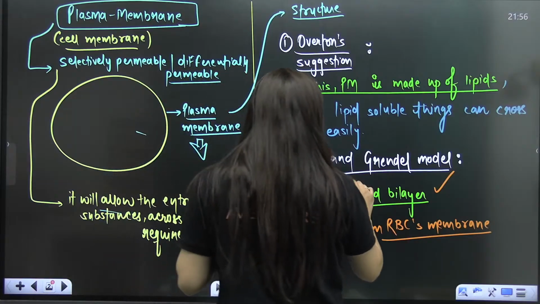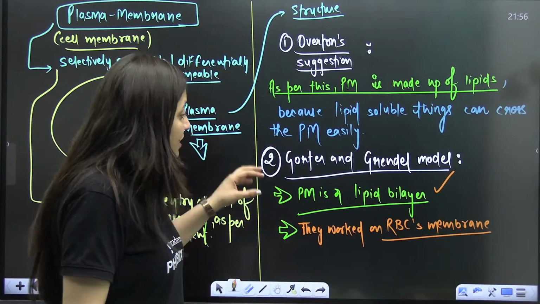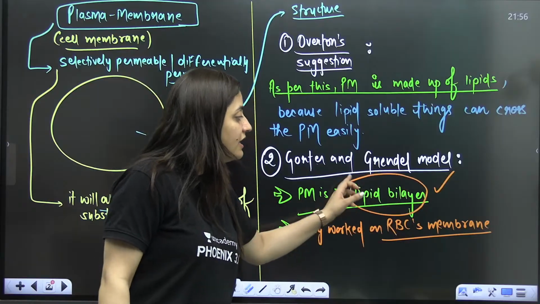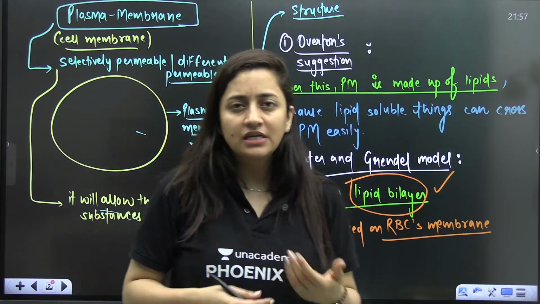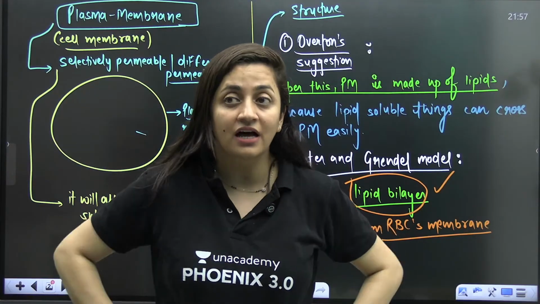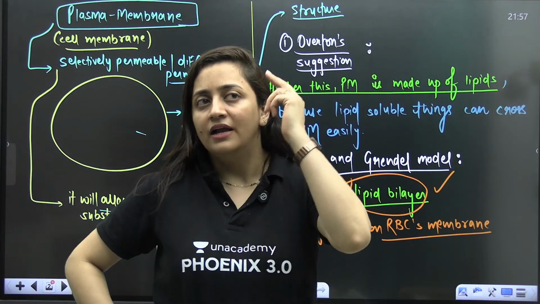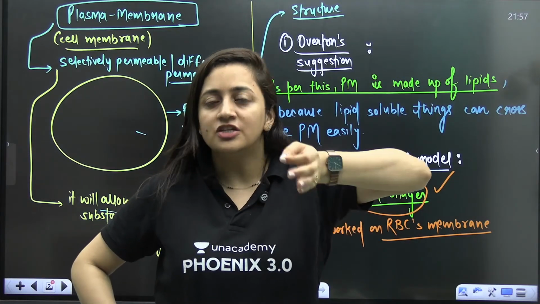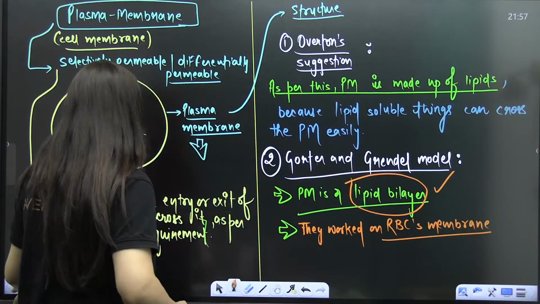So Gotter and Grandel said that yeah, Overton is right. The membrane is made up of lipid, but the main thing is it's not a lipid single layer, but it is a bilayer. So they conducted an experiment, they studied that particular cell, the RBC, and when they checked the surface area of the lipids, it was double the surface area of the cell. So from there this idea struck that this layer is basically a bilayer. This is a lipid bilayer.